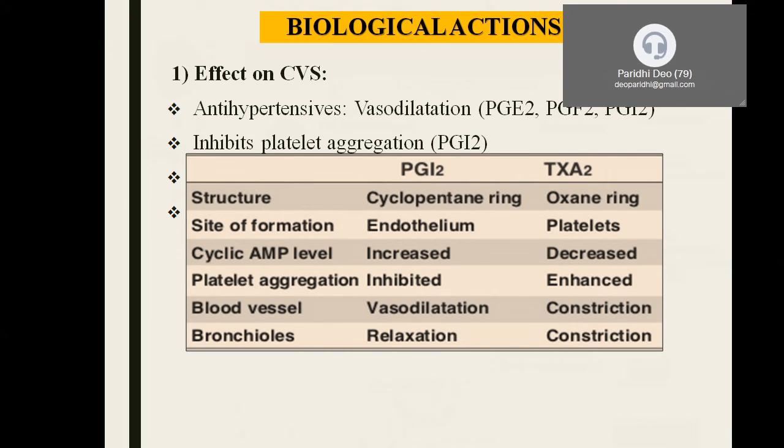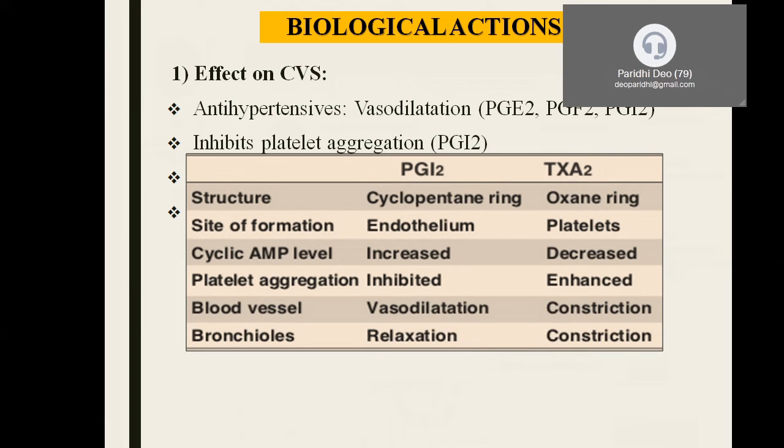Cyclic AMP levels are going to be increased. I said that the mechanism of action of this prostaglandin is via adenylyl cyclase, thus bringing about an increase in the cyclic AMP levels, whereas thromboxane A2 is going to decrease them, the exact opposite effect. In the blood vessels, prostacyclin causes vasodilatation, whereas thromboxane A2 causes vasoconstriction.